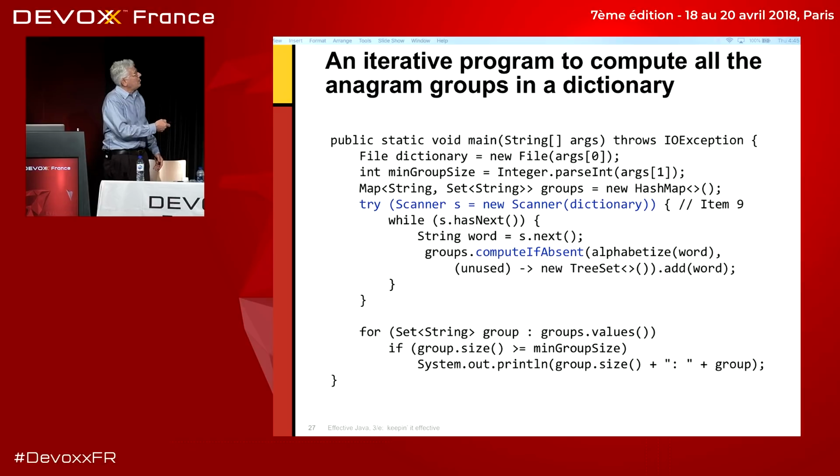And basically, the key here is calling the alphabetize method on word, and the way you compute the value is, if it's absent, then you take a new TreeSet. Otherwise, you take the TreeSet that was already there, and you add the new word to the TreeSet. So if you just run through the map doing this, you'll end up with each entry being a map from the alphagram, the alphabetized word, to all of its anagrams, right?